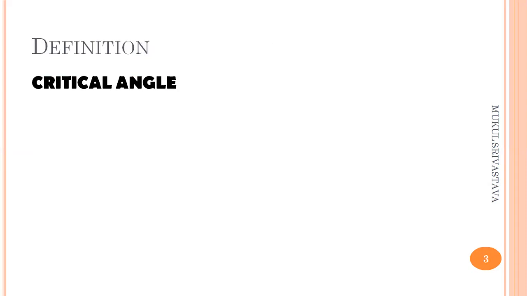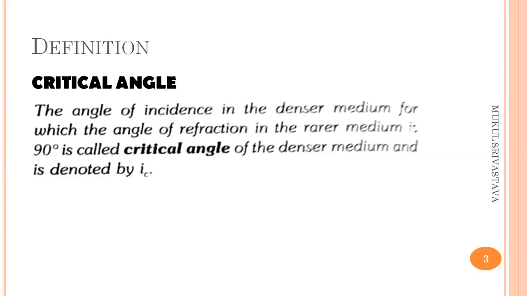Now we talk about the critical angle. In the previous slide I had already defined it, but again we are going to discuss its definition here. The angle of incidence in the denser medium for which the angle of refraction in the rarer medium becomes 90 degrees is called the critical angle, and it is represented by small i suffix c. This is the definition of the critical angle.